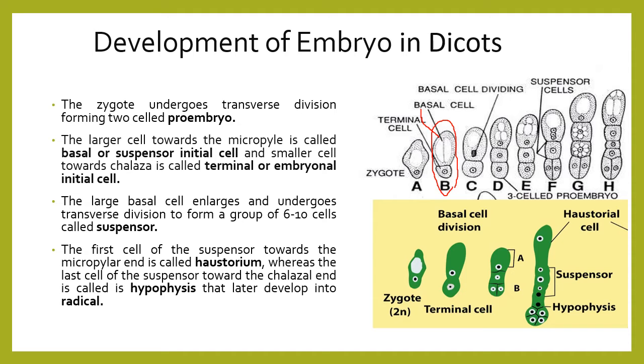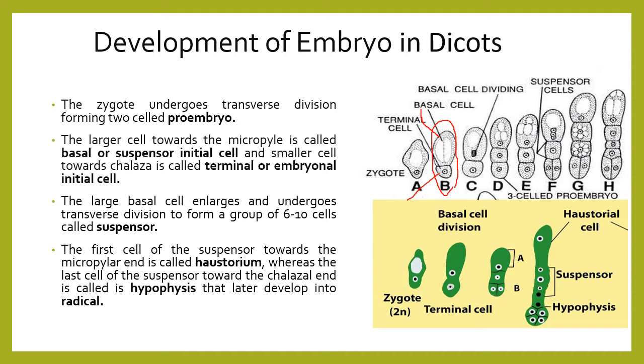Then, in that transverse division, the smaller cell towards the chalaza is called the terminal or embryonal initial cell. See, this is the terminal or embryonal initial cell.